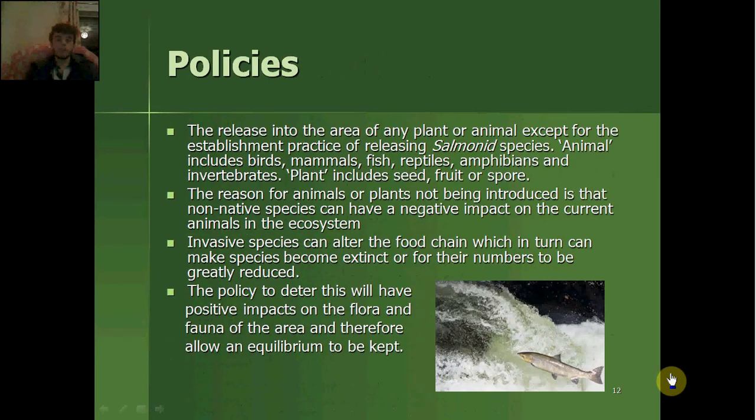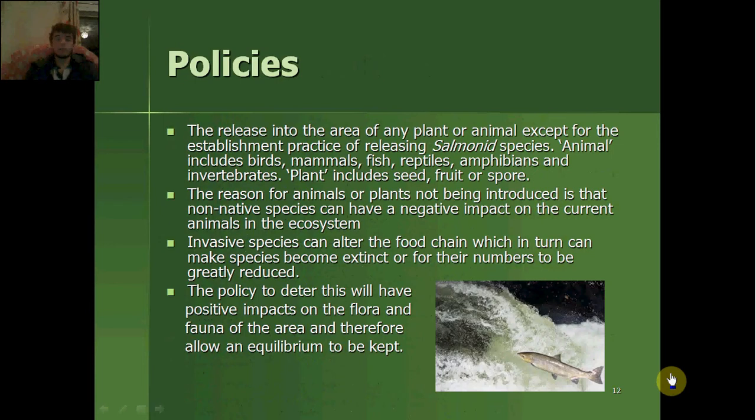The release into the area of any plant or animal, except for the establishment practice of releasing salmonid species. Animals include birds, mammals, fish, reptiles, amphibians, and invertebrates. Plant includes seed, fruit, or spore. The reason for animals or plants not being introduced is that non-native species can have a negative impact on the current animals in the ecosystem.